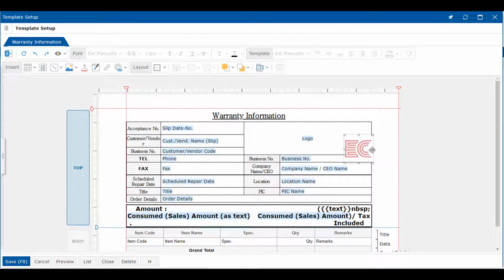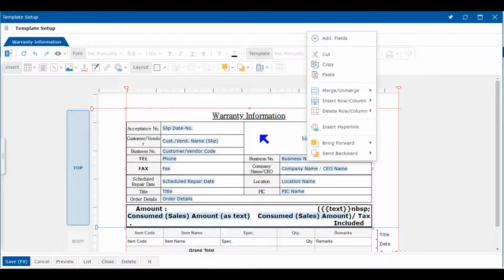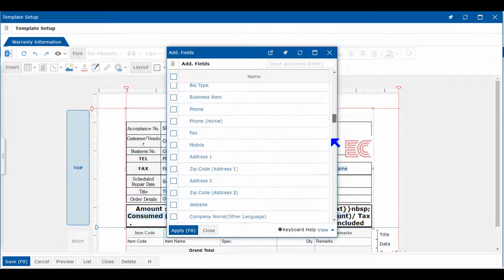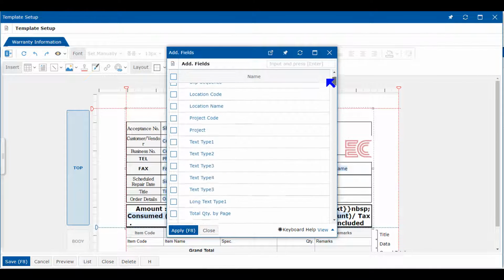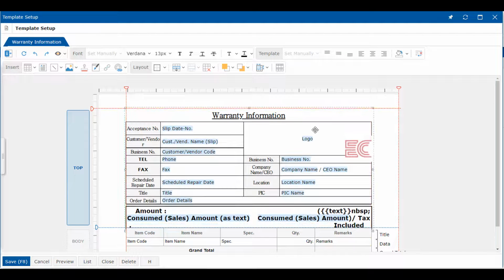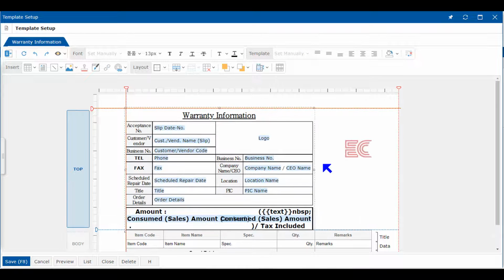Also, right-click in the top or bottom area, click Add Fields. You can add these various fields into the table. Of course, height and width of the table can easily be modified by drag and drop.